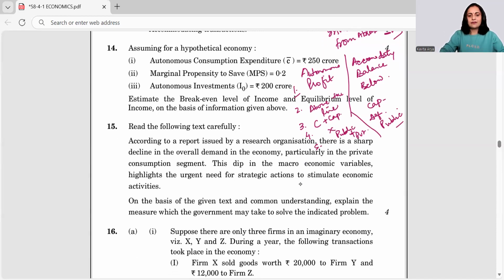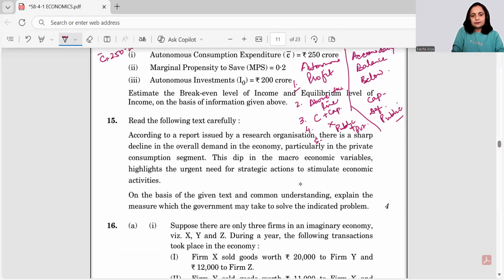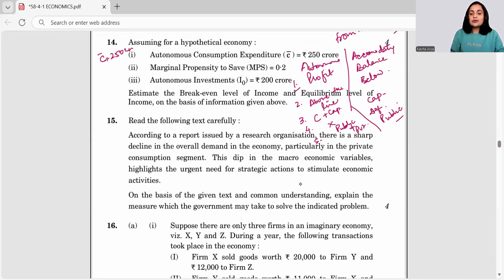Now, the next question. Assuming for a hypothetical economy, the autonomous expenditure C bar is given to be 250 crore rupees. Marginal propensity to save, MPS, here is 0.2 and I is 200 crores. So with this piece of information, what is required? Estimate the break-even level of income and equilibrium level of income. Now let's understand what is break-even level of income and what is equilibrium level of income.